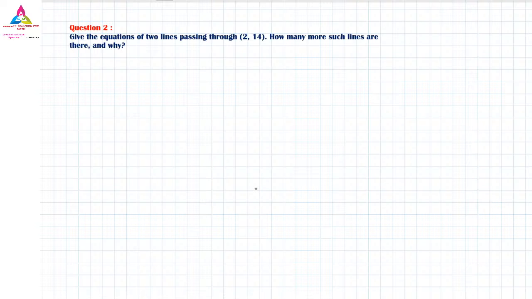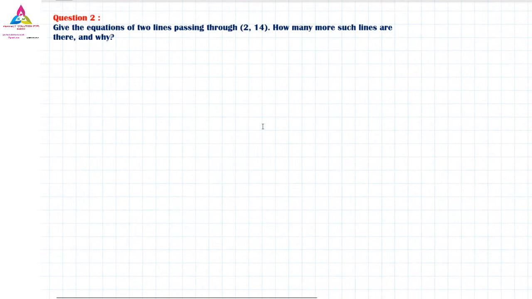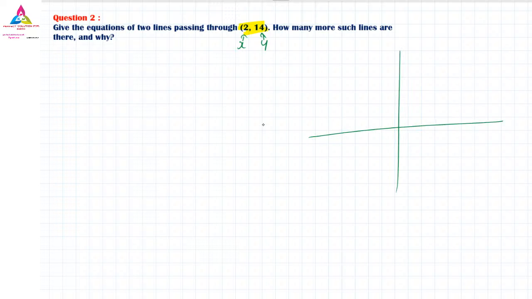So what is the question actually? Here the question is, there is one point they have given, that is 2 and 14. Means here the x value is 2 and the y value is 14. If you draw the graph, here we have 1, here we have 2, here we have 3, here we have 4, and on the y-axis 1, 2, 3, and so on. This is 12, 13 and 14, and it will continue further. Which point have they given? 2 and 14. This point is given as 2 and 14.